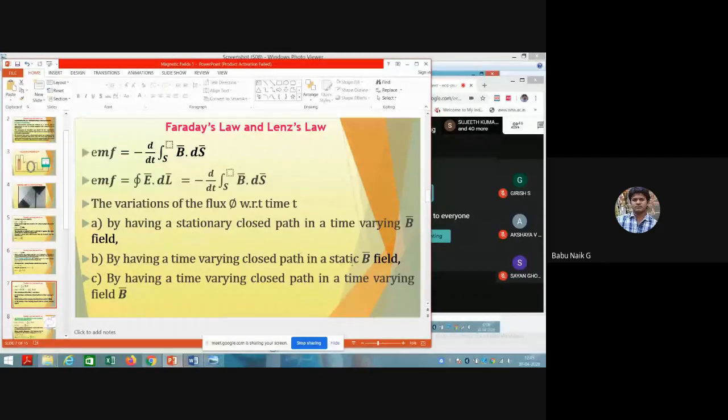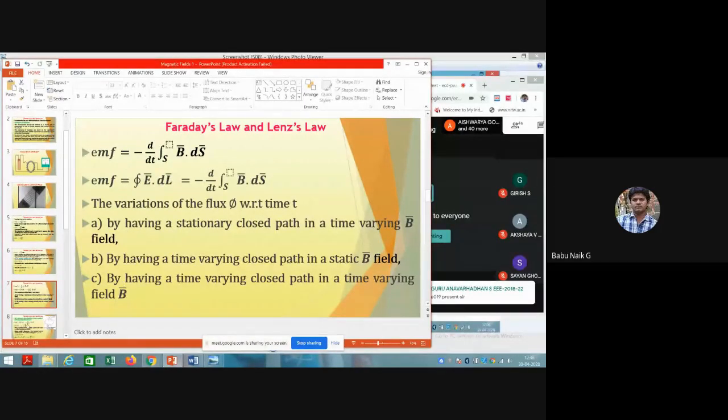The second one is generator action. Here the magnetic field is stationary, and we are changing the closed path, or conductor, with respect to time. The closed path is nothing but a conductor or a wire; you can imagine any one thing. This is going to happen in generator action. And the third one is a time varying closed path and a time varying B field, both with respect to time. That is both generator action as well as transformer action, both generate EMF. So what will be the EMF generated in the first condition, second condition, and third condition?